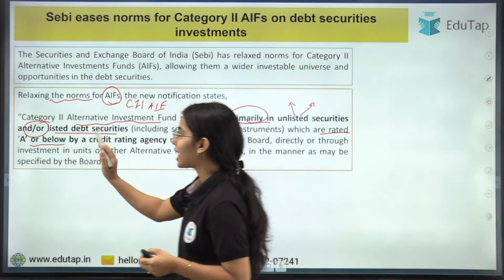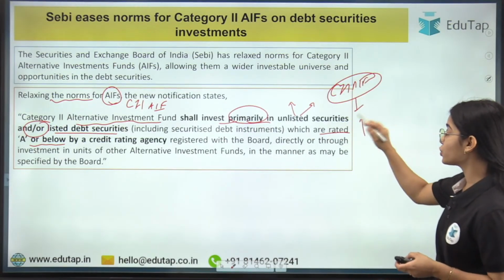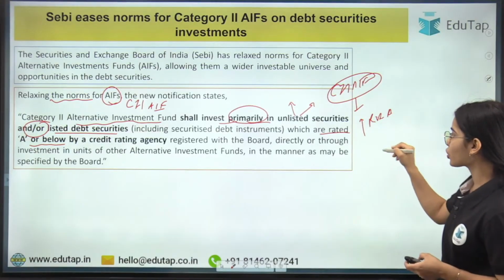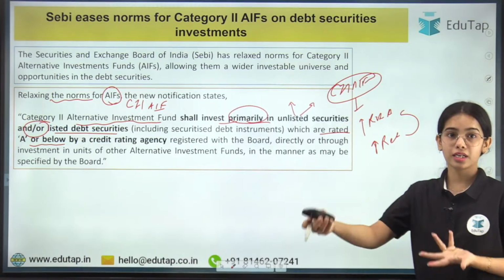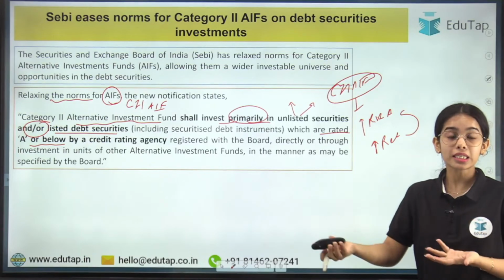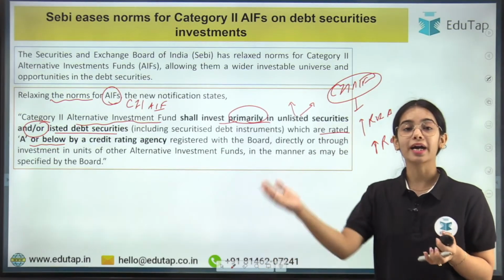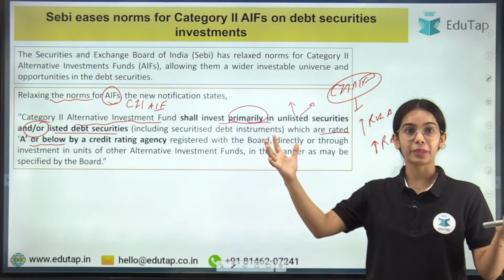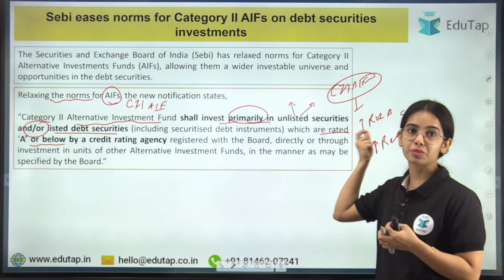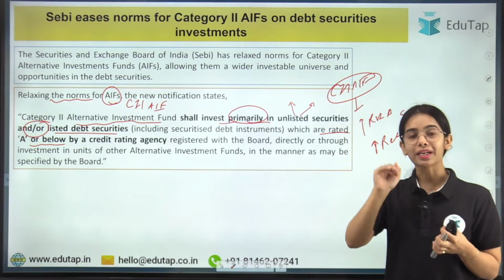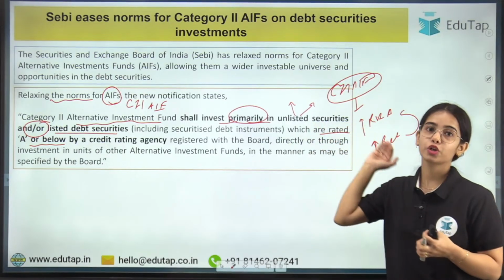See, Category 2 alternative investment funds usually have a higher risk appetite because they want to get higher returns. That's why they invest in unlisted debt instruments and unlisted private companies. They are ready to take the risk to get higher returns, because what if this small company becomes a big company and the fund gets a lot of profit from that? So they can take more risk to get more returns.